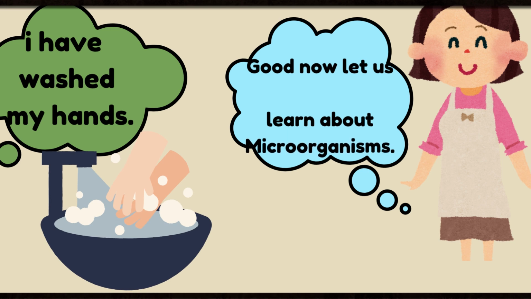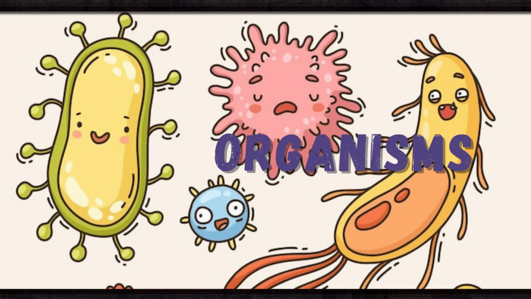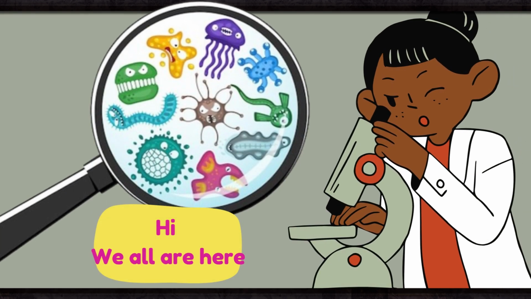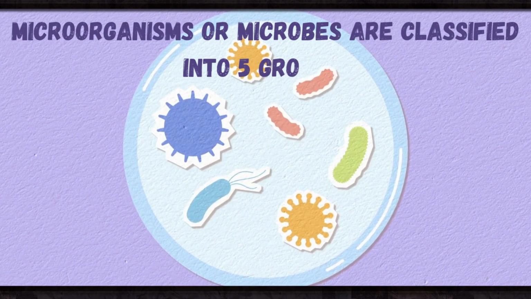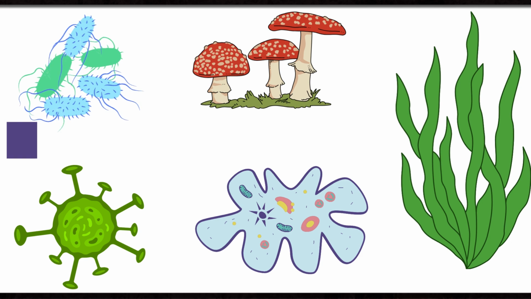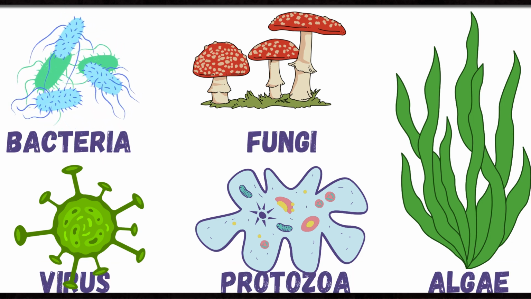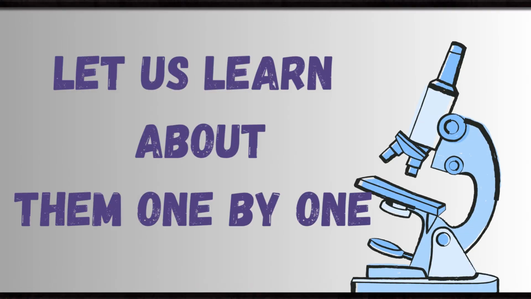Good. Now let us learn about microorganisms. Microorganisms or microbes are the organisms that are not visible by naked eye. To see them we need an instrument known as microscope. Microorganisms or microbes are classified into 5 groups. These are bacteria, fungi, virus, protozoa and algae. We will be learning about them one by one.